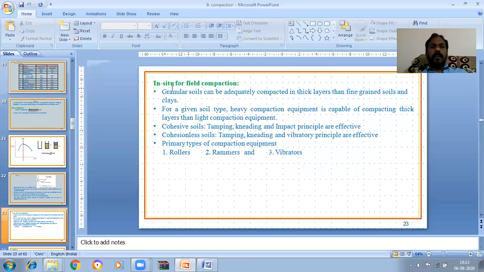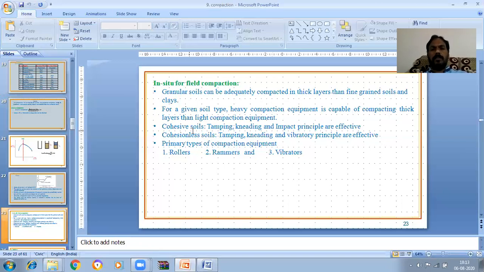Now next, in situ or field compaction. Granular soils can be adequately compacted in thick layers, more than fine-grained soils and clays. For a given soil type, heavy compaction equipment is capable of compacting thicker layers than light compaction equipment.